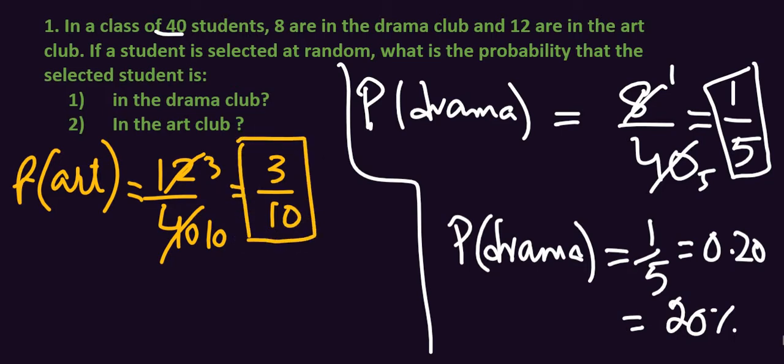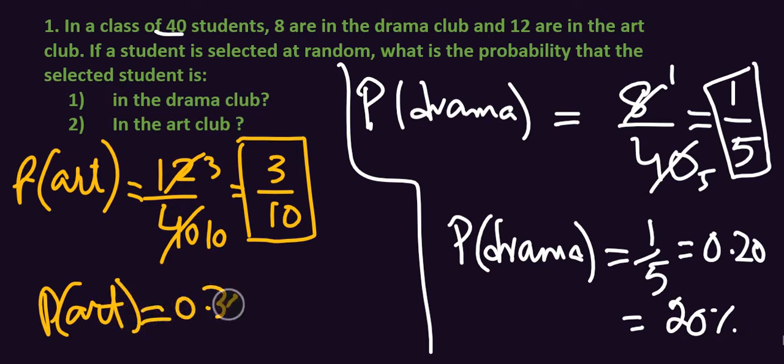And when I divide 3 by 10, the answer will be 0.3, or 0.30. For converting it into percentage, simply multiply 0.30 by 100. It will give us 30%.